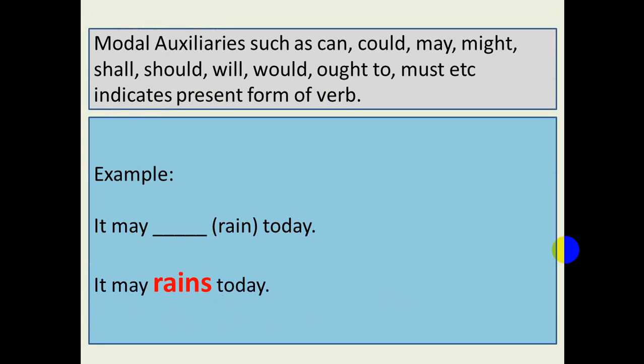Modal auxiliaries such as can, could, may, might, shall, should, will, would, ought to, must, etc. indicate present form of verb. Example for you: it may rain today. The answer is it may rain today. So the correct form of verb is rain.